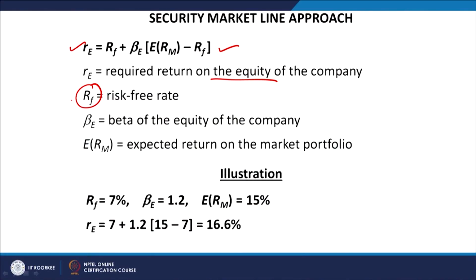So, beta is basically the beta of the equity of the company, the beta E. Now, what is beta? How would you define beta? Beta is basically the measure of riskiness of an individual security as against the riskiness of the whole market. The element of risk involved in an individual security or the stock of an individual company as against the element of risk in the market as a whole. So, this is a relationship which is exhibited by beta.